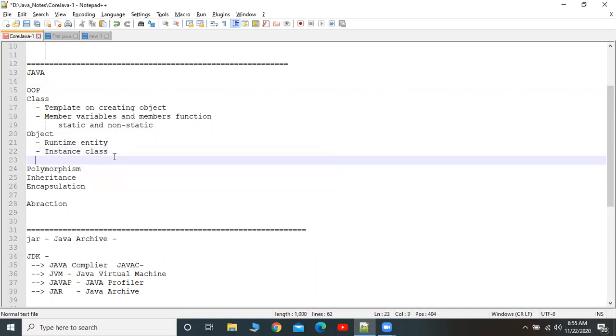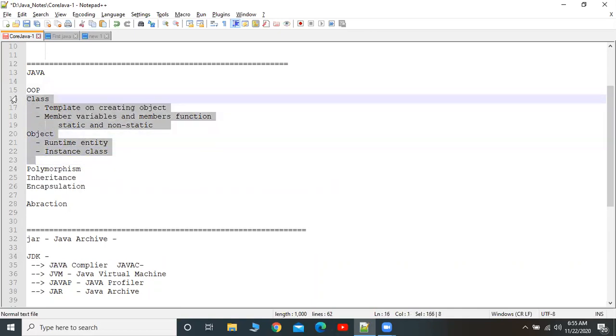So the class is a template for creating an object, and it contains member variables and member functions. Again, the variables and functions are divided into two types, static and non-static. And an object is a runtime entity, an instance of a class.